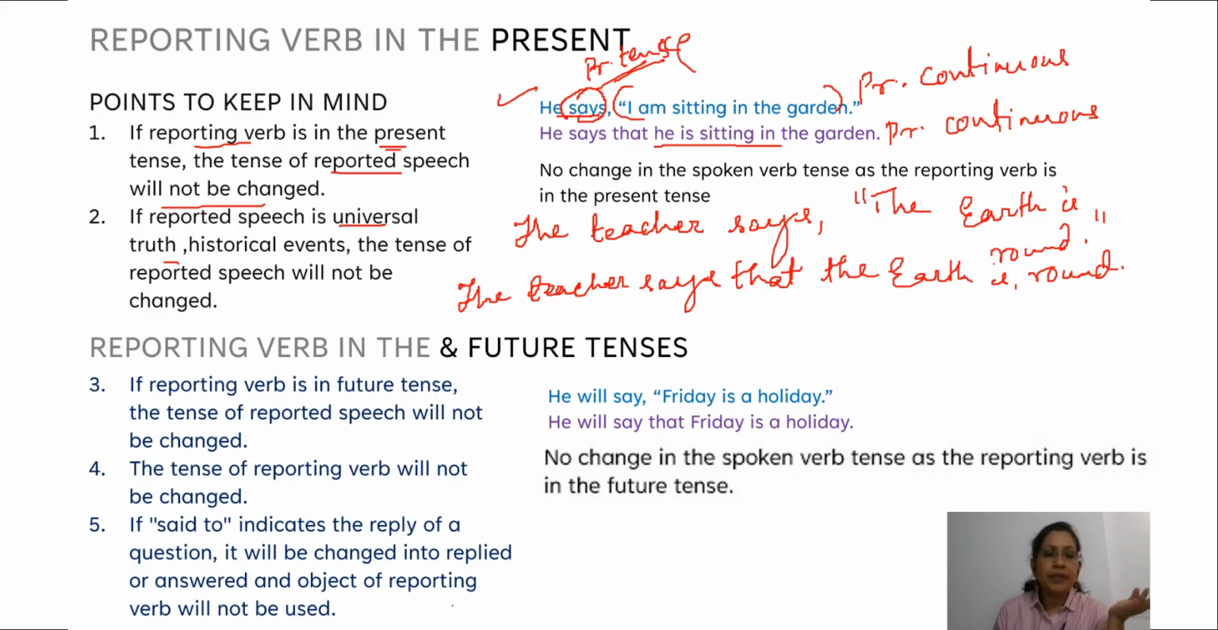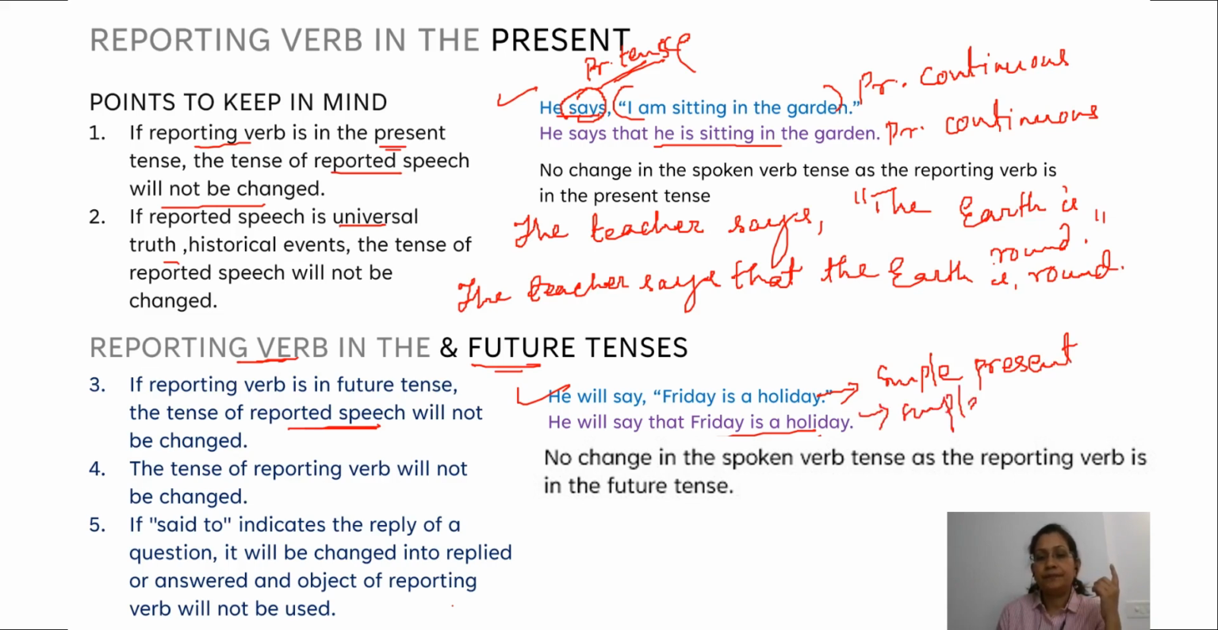Coming to cases where the reporting verb is in the future tense, there also is no change in the reported speech. No tense change will occur. For instance, he will say Friday is a holiday remains as he will say that Friday is a holiday. Friday is a holiday is in simple present and also remains as simple present. So there is no change in the tense when the reporting verb is in future tense.